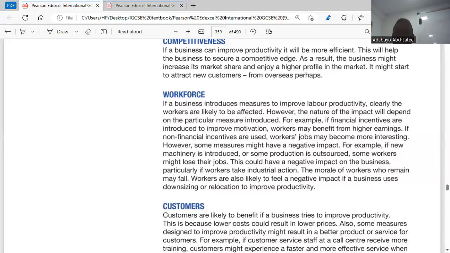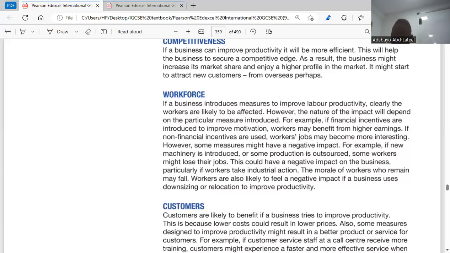For example, if new machinery is introduced, or some production is outsourced, some workers might lose their jobs. So the first thing is this: if the firm is trying to improve productivity by replacing workers with equipment or machines, that means some workers will be losing their jobs. That's the first point. The second one, the morale of workers may fall. Workers are also likely to feel a negative impact if a business uses downsizing or relocation to improve productivity. So if some workers are leaving the job, others that are left behind will not be motivated. They would also have it in mind that maybe one day they are going to lose their jobs too. So they feel demoralized.